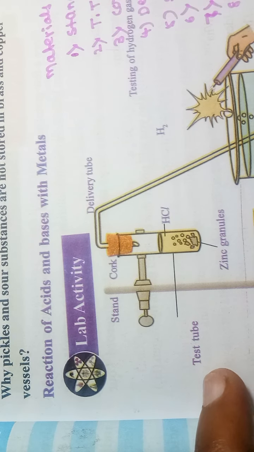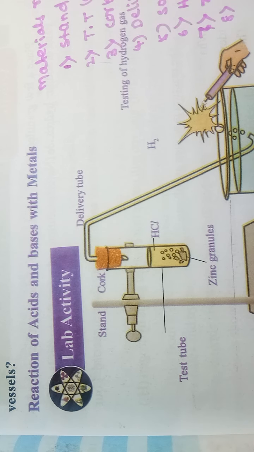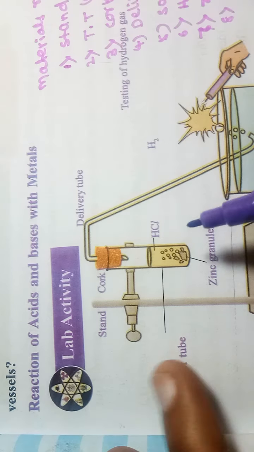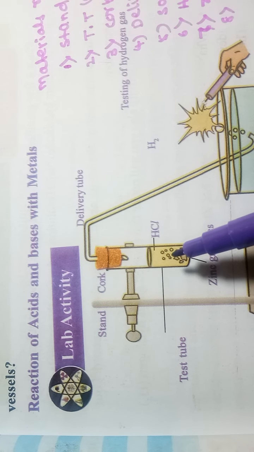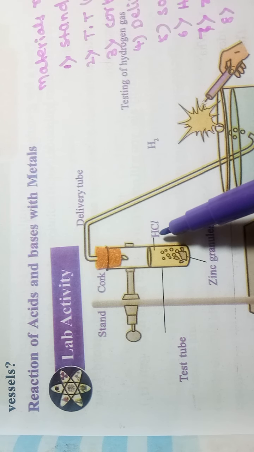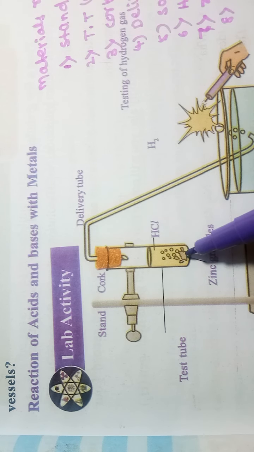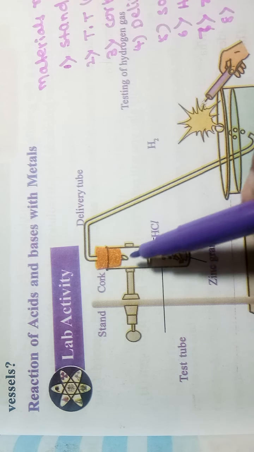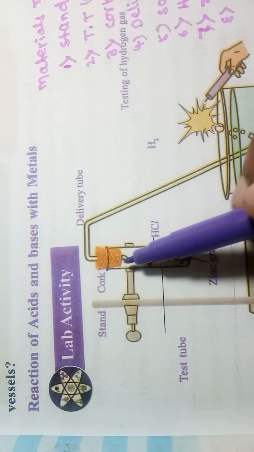So, lab activity. Under this lab activity, we are going to know what happens when acids are added to metals. Here we took zinc granules and added acids, and some gas is released. What gas is released, and how will we test the gas? Let me check.